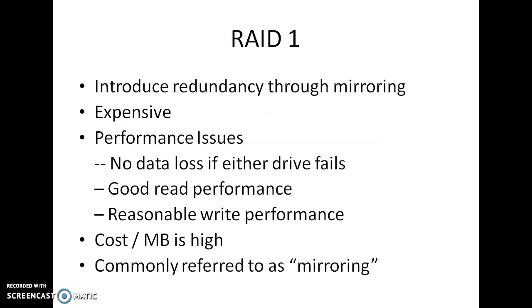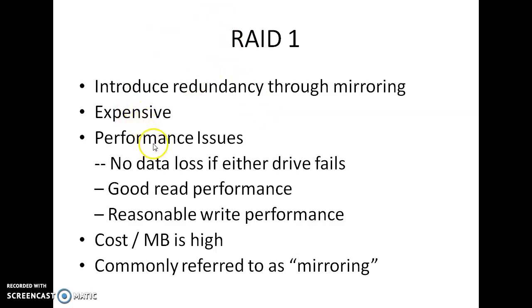Next one is RAID level 1, that is disk mirroring. Mirroring means we copy the same data in a disk to another disk. So for any data we save in a disk, we have 2 copies. So it will be expensive.